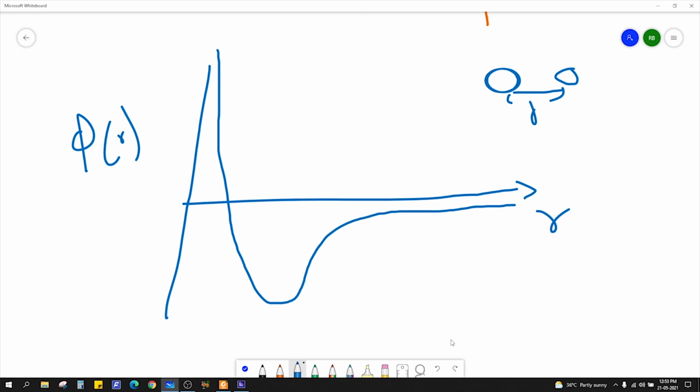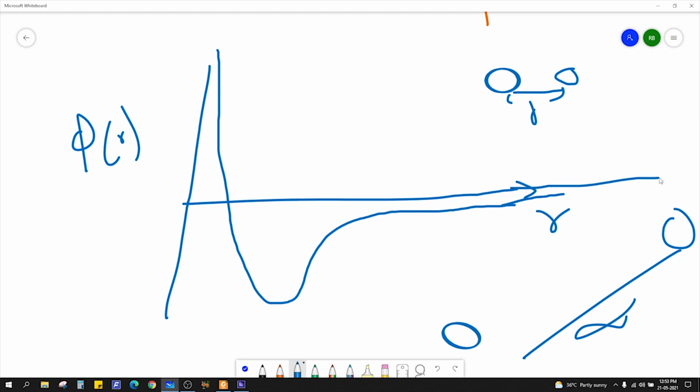Let's say these two atoms are very, very far, at r equal to infinity. So at the infinite distance, what is the potential between them? Zero, definitely. So this is kind of an asymptote. If two atoms are at infinite distance, the potential between them is zero.